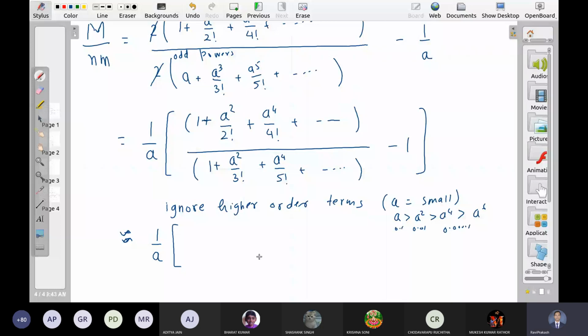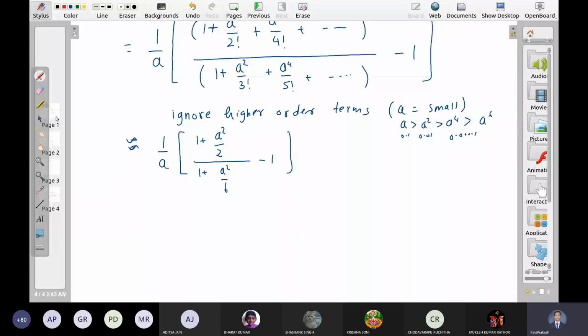Okay, so it is 1 plus a square upon 2. Here we have 1 plus a square upon 6 minus 1 equal to 1 upon a. Now we can solve it. Let us see what we get. So 1 cancels.